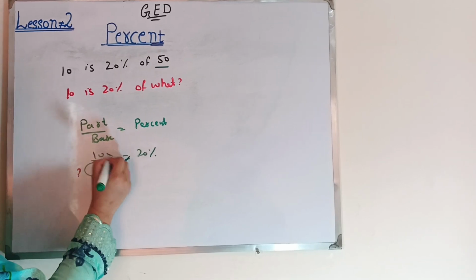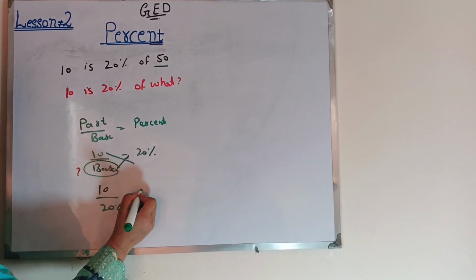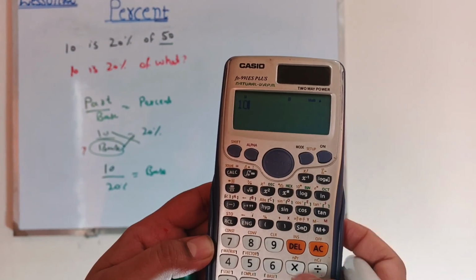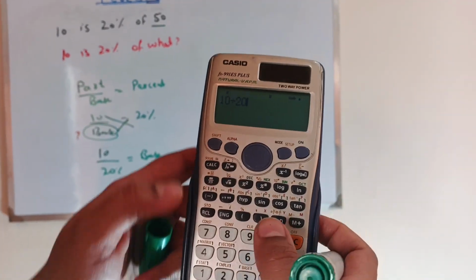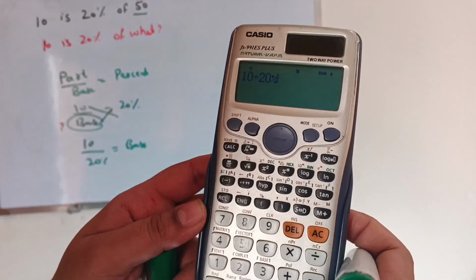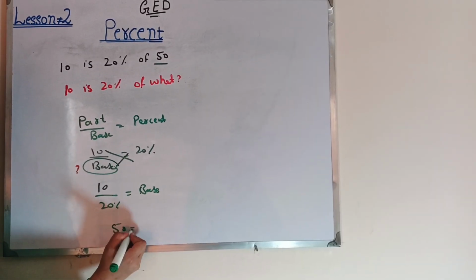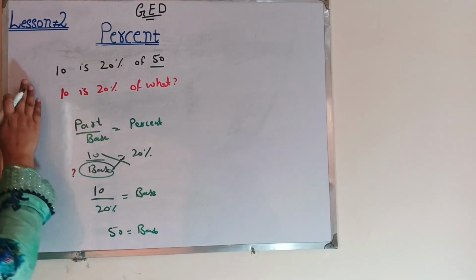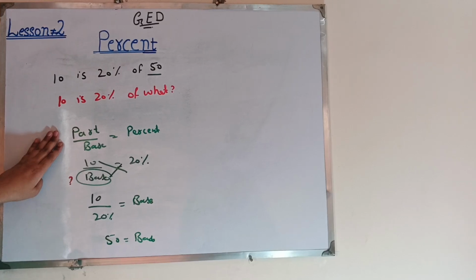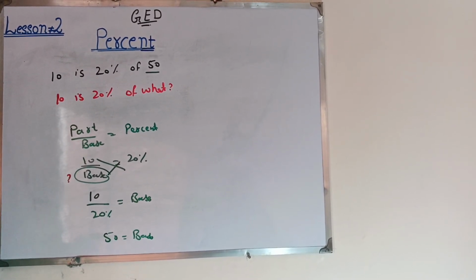We will cross multiply. 10 divided by 20% will give the base. So you will divide 10 by 20, press the shift button, this is the percent sign on this bracket button, and our answer will be 50. So you completely understand how we can find out the unknown values by this formula.